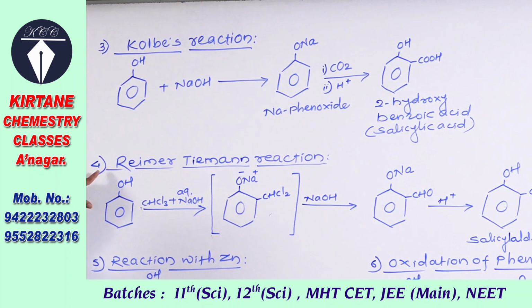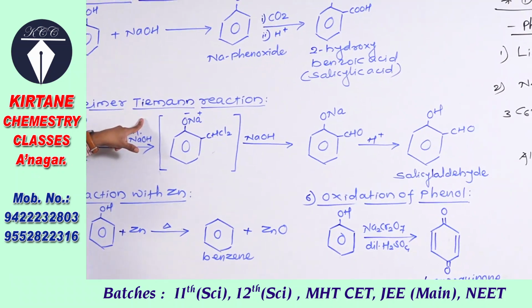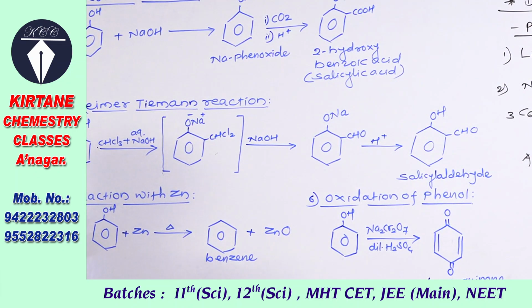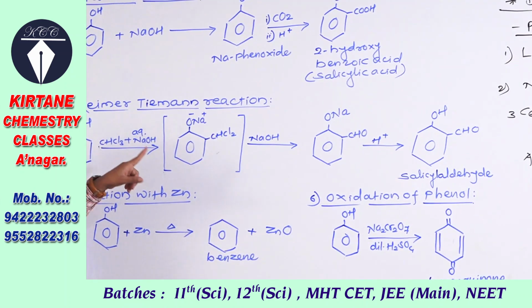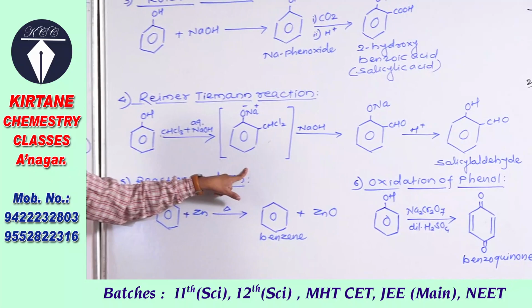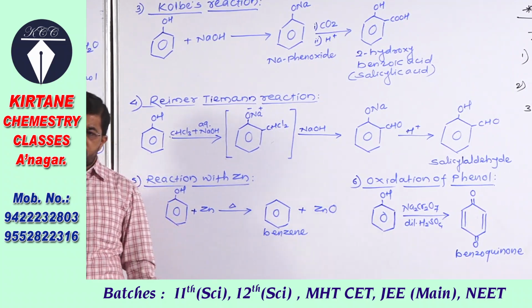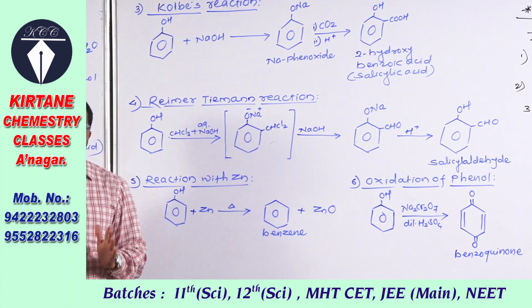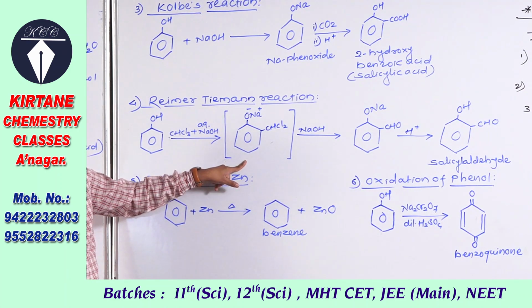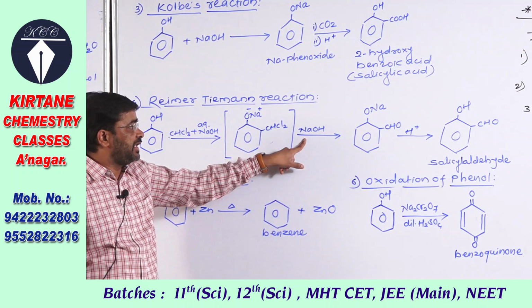See next name reaction, that is Reimer-Tiemann reaction. So what is Reimer-Tiemann reaction? In this reaction, phenol is treated with caustic soda in the presence of chloroform, and it forms this unstable intermediate compound. Point to be remembered, when in a chemical reaction any substance formed is written in square brackets, that is an unstable compound, and therefore here an unstable intermediate is obtained, that is on alkaline hydrolysis we can say, that is with NaOH.